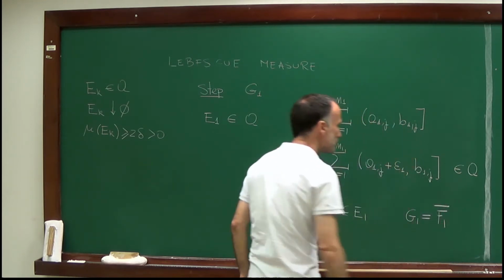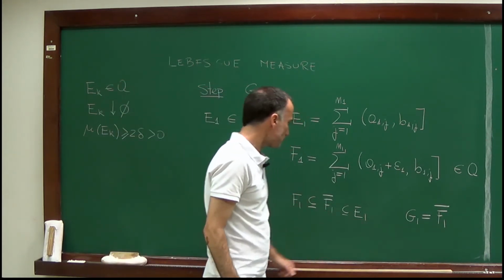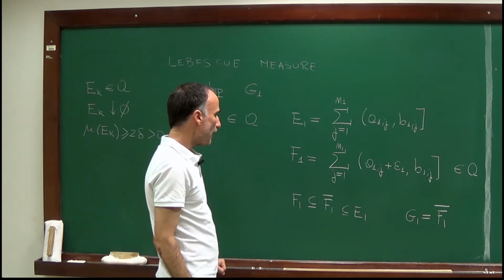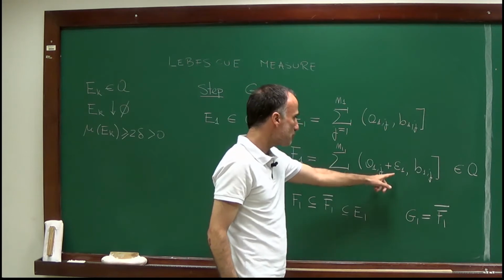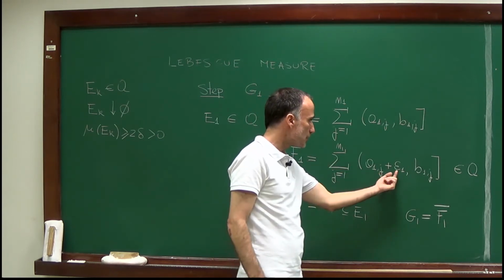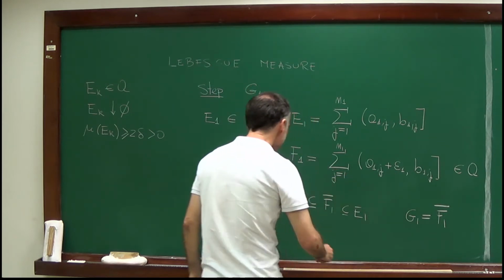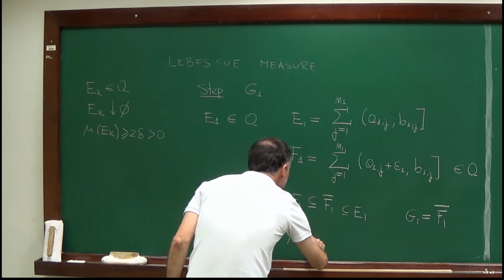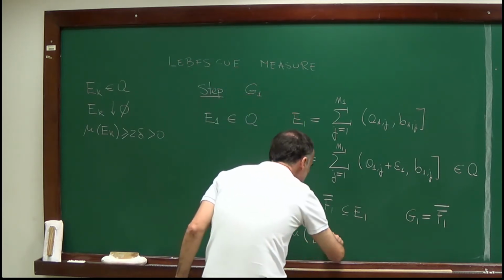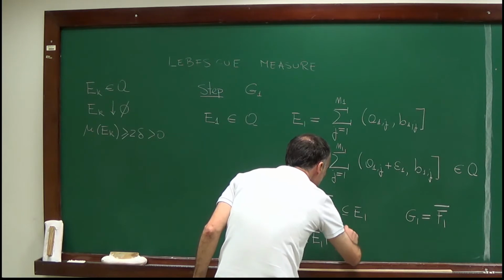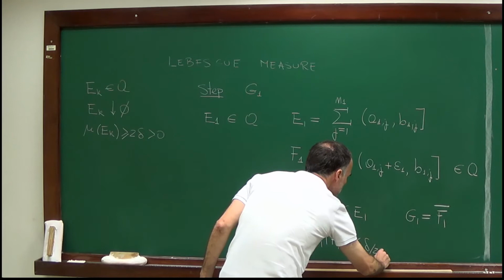Okay. The set G1, which I alluded to before, will be given by this F1 bar. So this is my first compact set, G1. And now I have the following observation. Well, I can choose epsilon 1 to be anything which is sufficiently small and positive. I will choose epsilon 1 in such a way that the measure of the set E1 minus the set F1 is smaller than delta over 2.